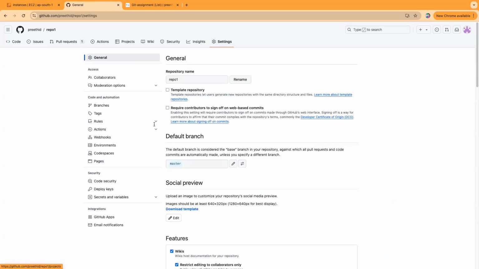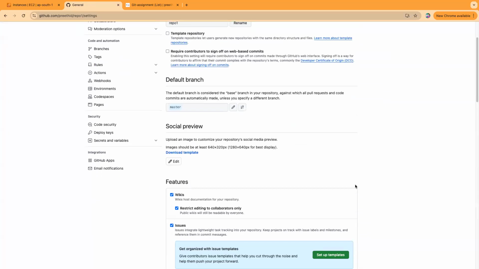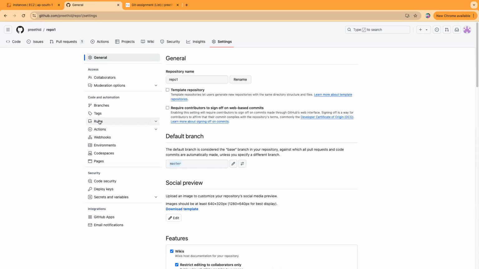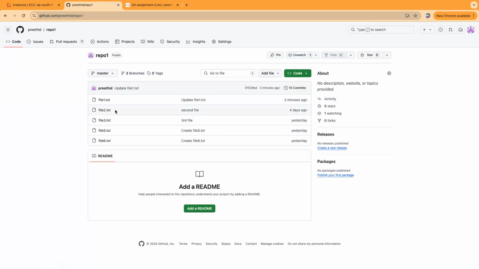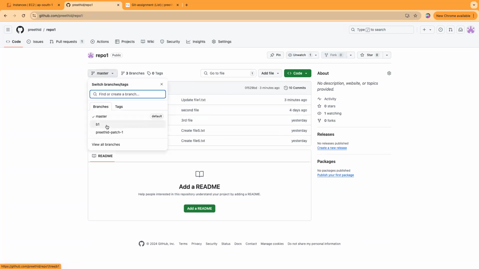There might be changes in the settings like this. Earlier, it was not this case, choosing a target branch. But that's okay, we can explore and choose those. Whatever it is, the whole point is that the master branch will be restricted from all direct commits or direct merges. It will not allow it. If you want to merge B1 to master, it will not allow.